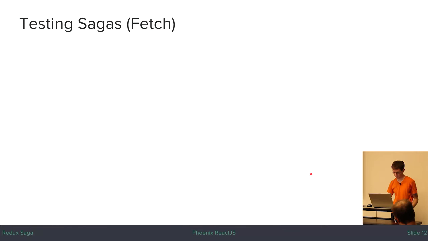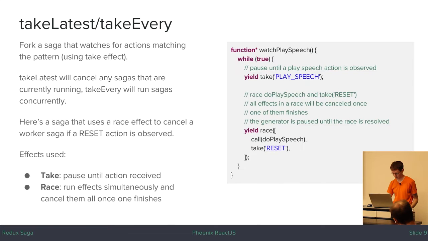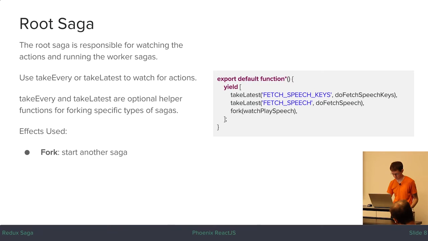That's actually what's going on in our root saga. So these are other generator functions, and the middleware is going to run this generator function, which is actually yielding an array of other generator functions. Basically, it's yielding other generators. By using this, you completely eliminate the need to use the async npm package.